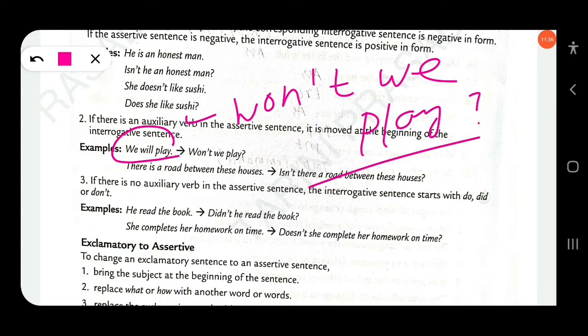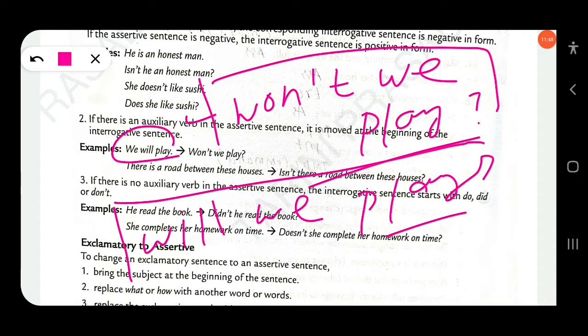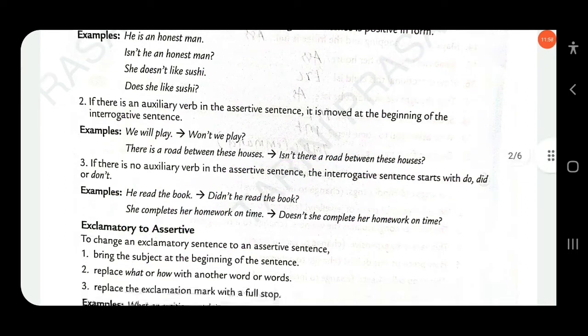Okay, we will play, so you have to change it into yes-no. Will we play? So this is also interrogative, but here the meaning changes. Okay, won't we play? The same meaning here. We will play, won't we play? The first one is negative interrogative, and the second one is only interrogative, yes-no. Clear?